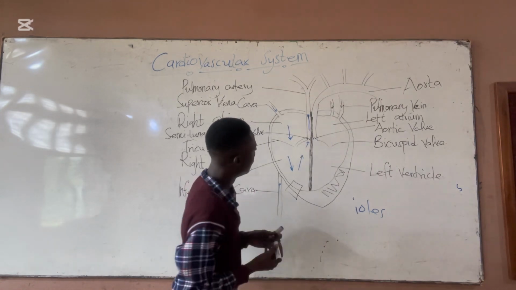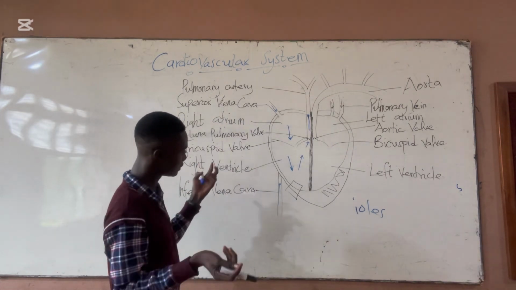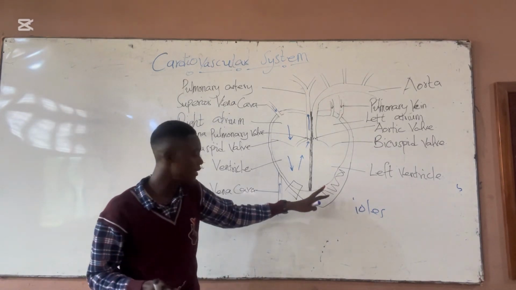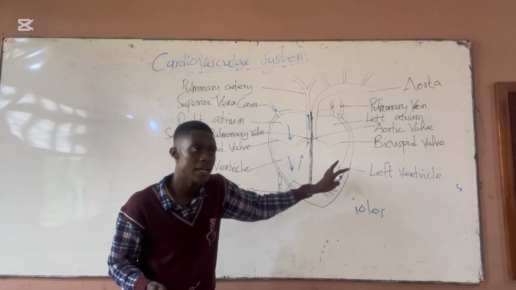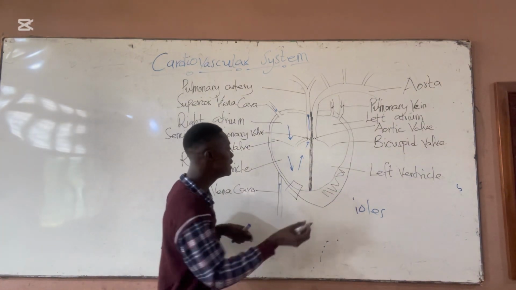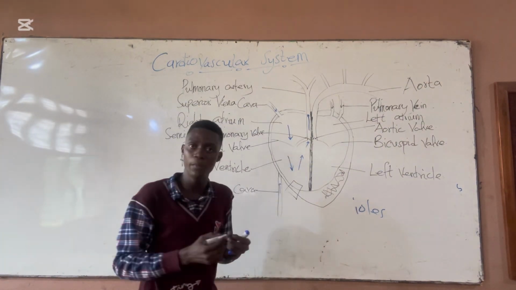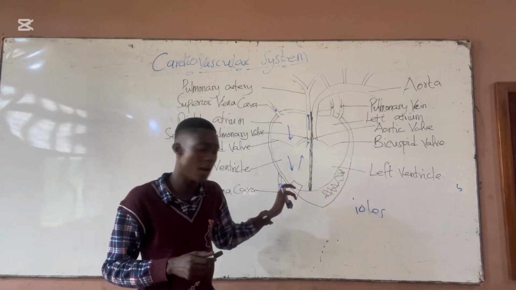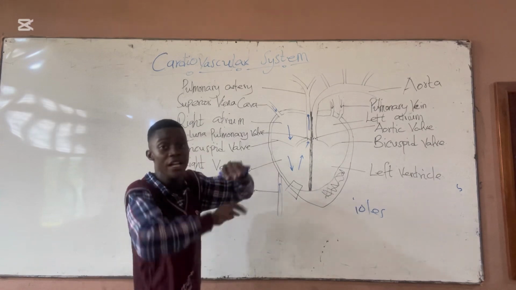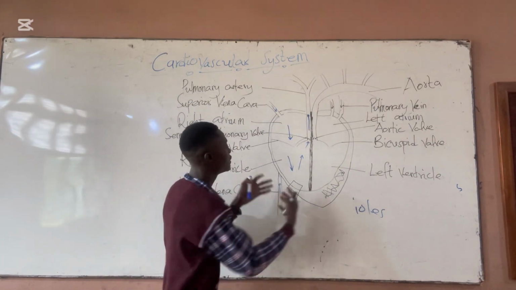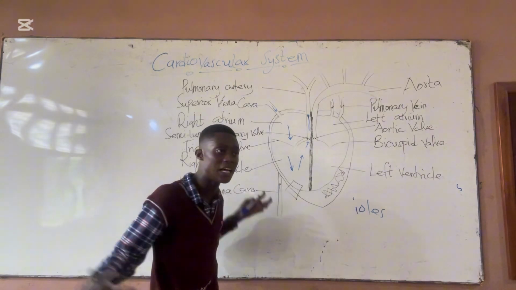So these are the parts of the heart. You can see anatomically the left ventricle is thick. It has a thick myocardium because it needs much muscle to be able to pump the content to all parts of the body, more than the right ventricle. And in general, the ventricles are thicker than the atria because the ventricles are the parts of the heart that pump blood.